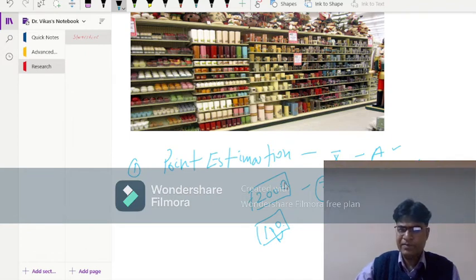So friends, I think you must have understood estimation and its importance in the area of research, and later we will solve some numerical examples regarding point estimation and interval estimation.